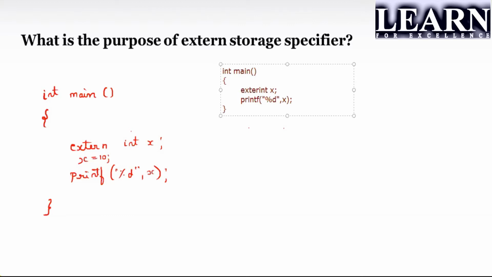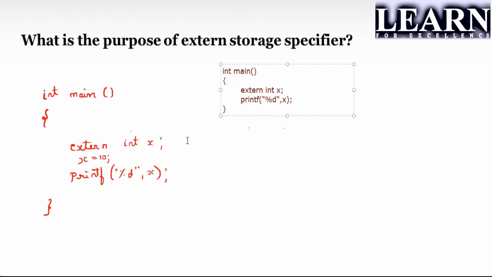Now I'll be adding extern to it. I have just declared but not initialized. Now what will be the answer here? Please understand, it will give an error. Why is it giving an error? What is the meaning of extern? Extern says that you're telling the compiler the scope of that particular integer x will be considered as global. This extern storage specifier is used to resolve the scope of the global.